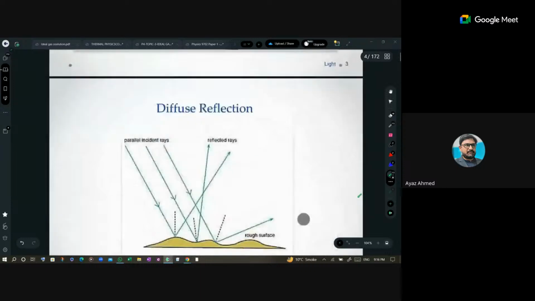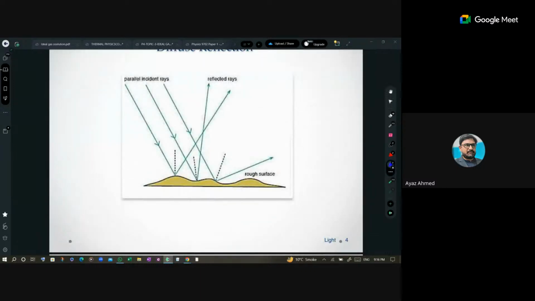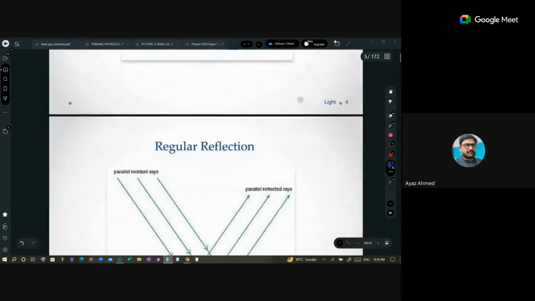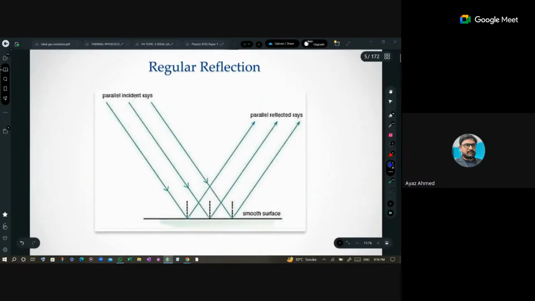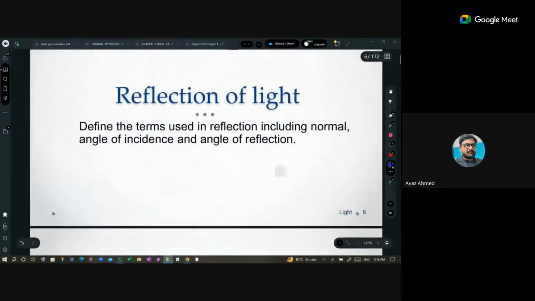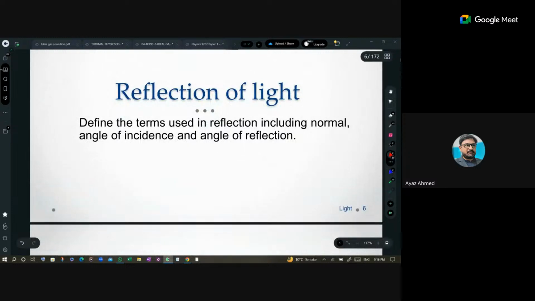And then I talked about diffuse reflection. I explained that a parallel beam of light is scattered all the way and gets diffused. And regular reflection: as I told you, a beam of parallel light will remain parallel after reflection. This was regular reflection. It's just a review, a fast recap.